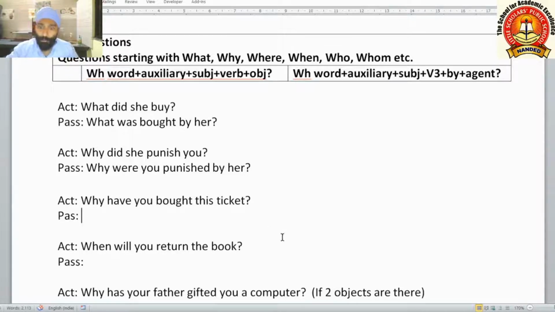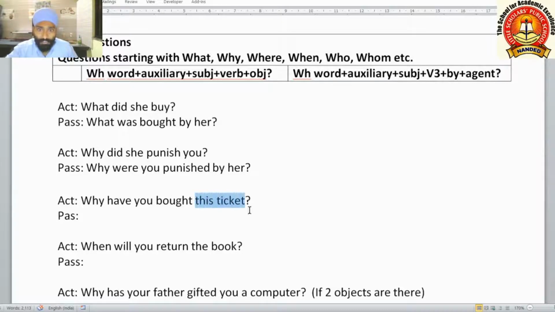Another example of WH word. Why have you bought this ticket? The auxiliary, means helping verb, here is have. Have is used here because you is the subject. You is the subject. Bought is the main verb, third form. Thereafter this ticket.